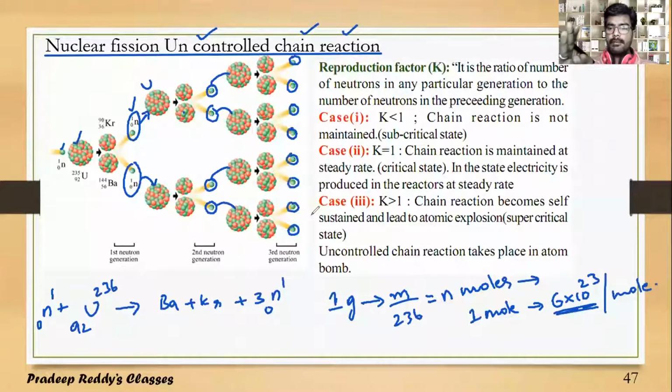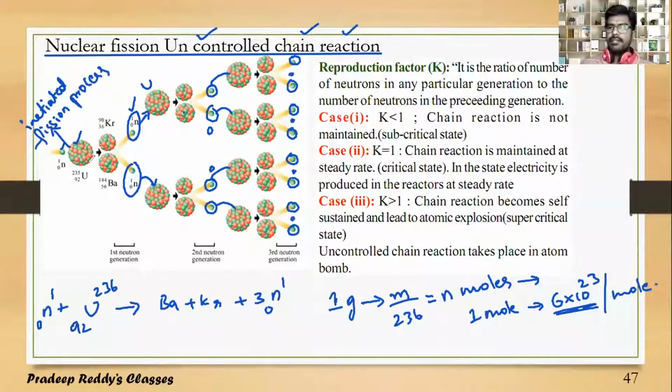Actually, 3 neutrons will be emitted here, but I am eliminating that 1 neutron. You can even add 1 more neutron at each place. And this is what we have started with: we have initiated the fission process.